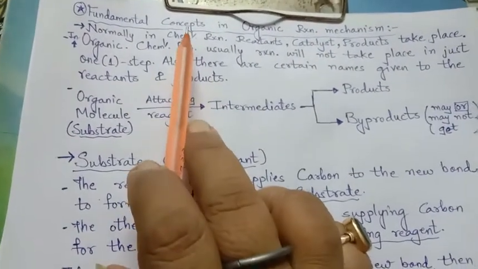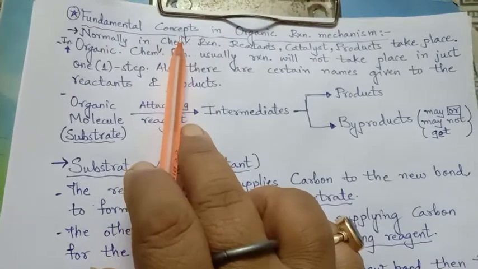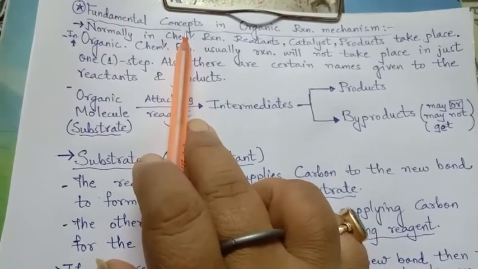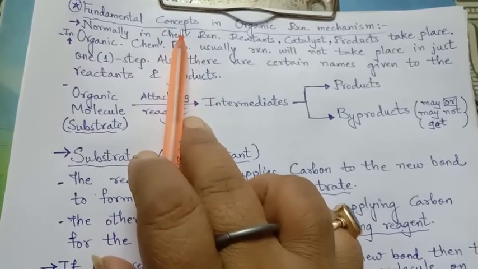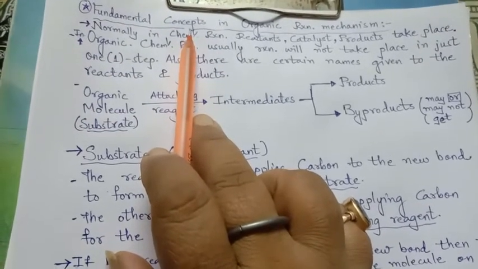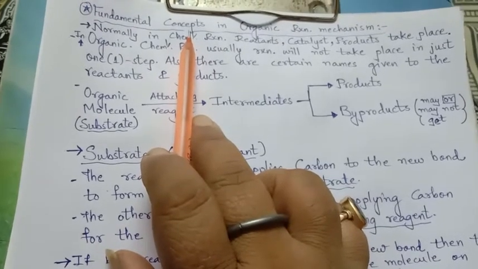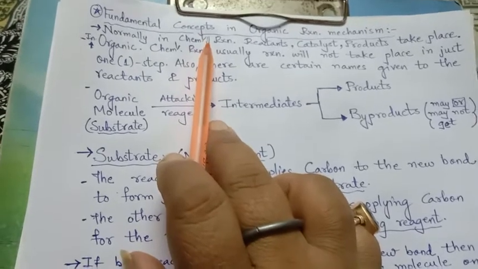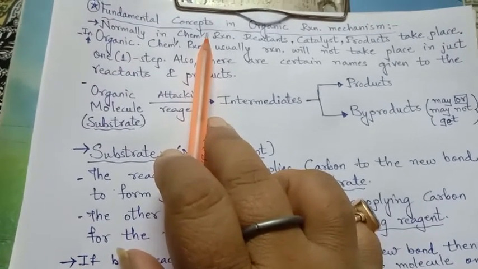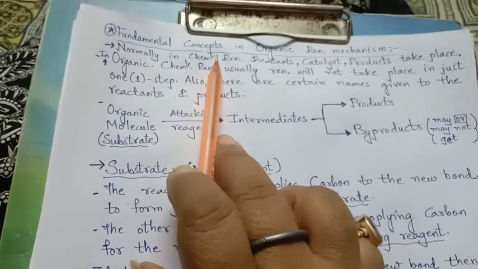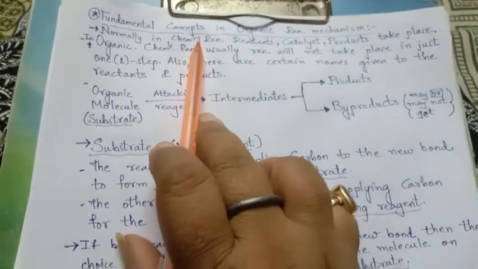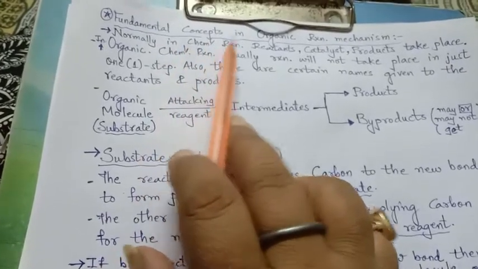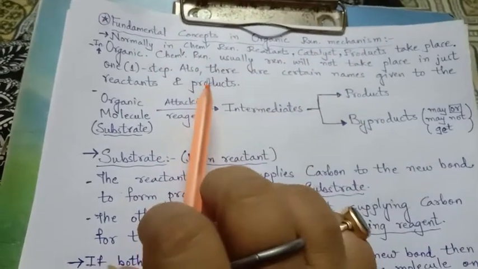We have seen about organic compounds, that is the hydrocarbons, how the names are given, how they are structured, what are their isomeric forms, types of reacting reagents, types of reaction intermediates, as well as electron effects taking place in delocalization, as well as types of reaction. Now, the fundamental concepts in organic reaction mechanism.